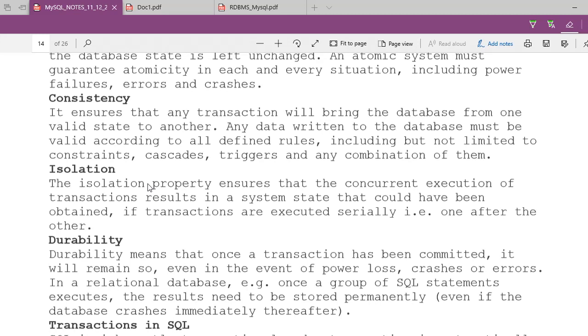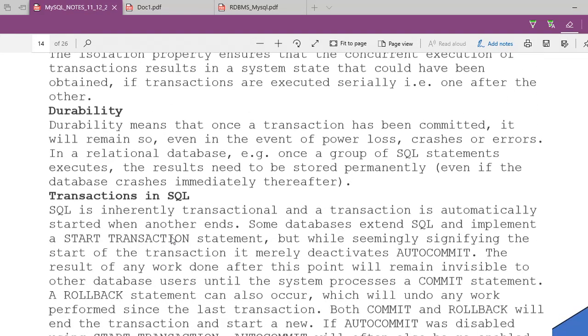Okay, now the third one is durability. Durability means what? If there is any loss or data crash, hardware crash, software failure, what that database is going to do, once your transaction is a success or committed or done properly, it will update the changes in the physical drive. After that, whatever is going to happen, no problem, even if your hardware got changed, your structure of your database got changed.